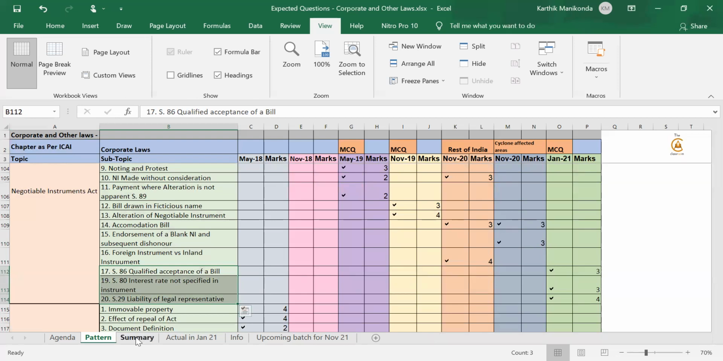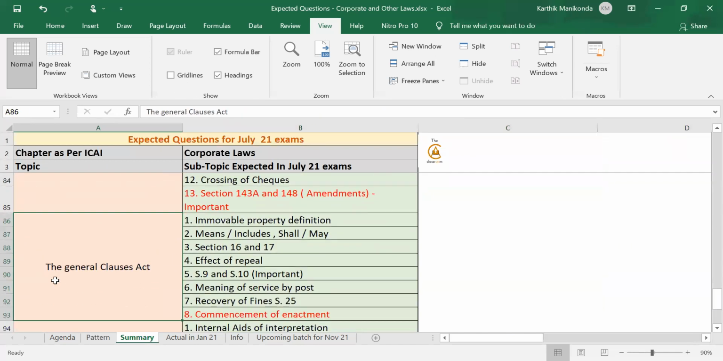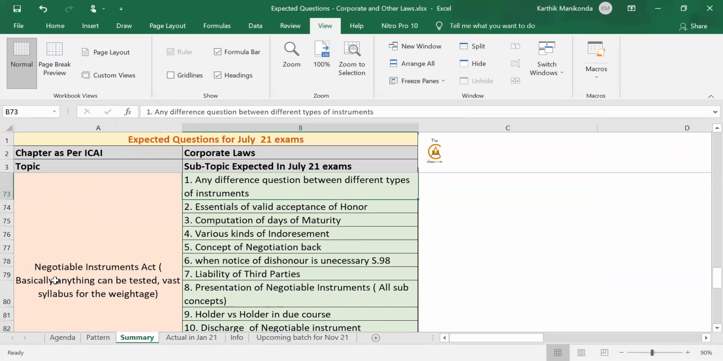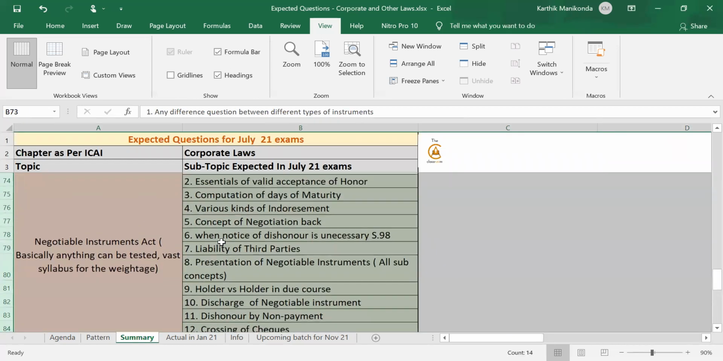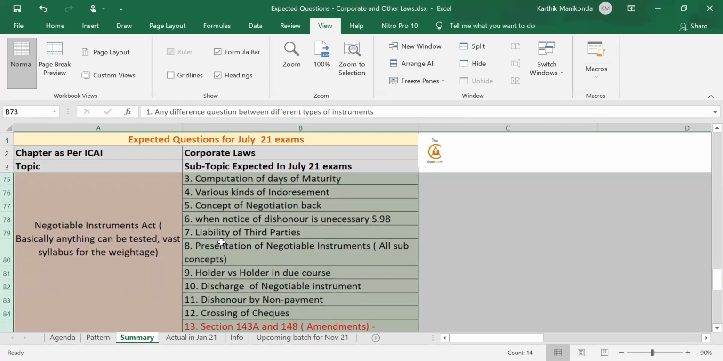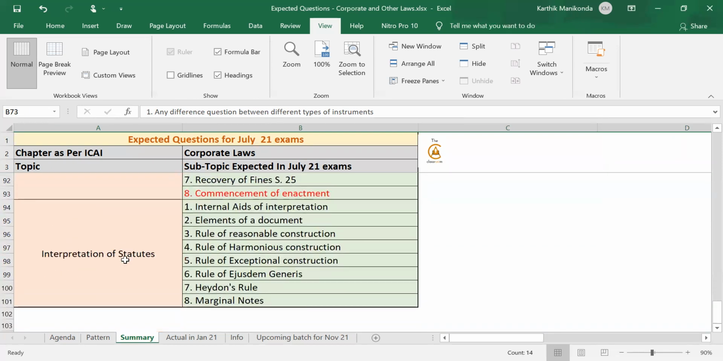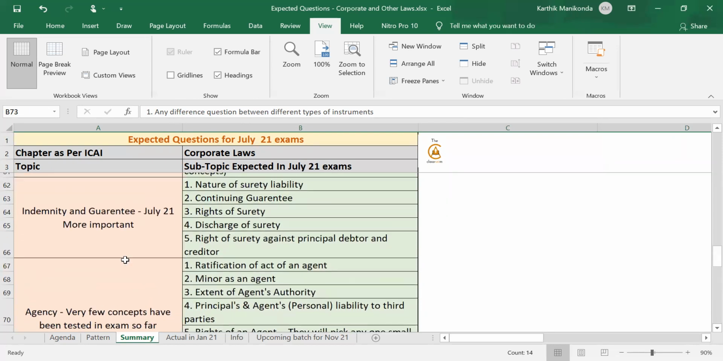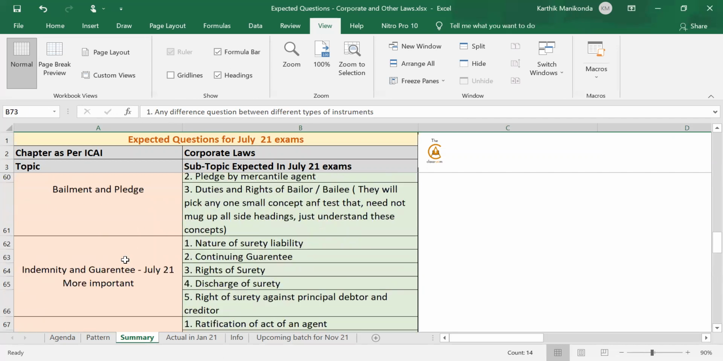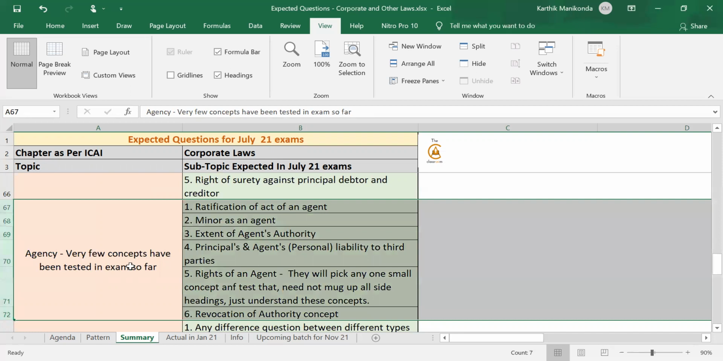So for the Negotiable Instruments Act also, some concepts which I feel are important, I have again included here, but the majority of them are concepts yet to be tested again or yet to be tested at all. Like liability to third parties, all these topics are yet to be tested, so I've included them over here. The same way this is done for all the chapters. If you look at indemnity and guarantee, and agency, all these concepts are yet to be tested except one or two. I've included these because they might come again.